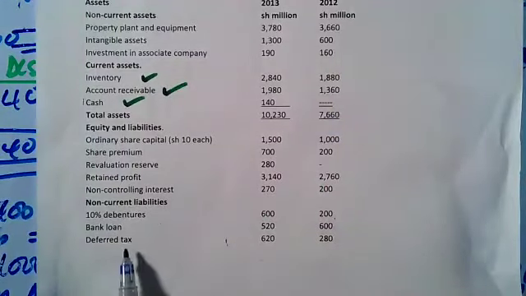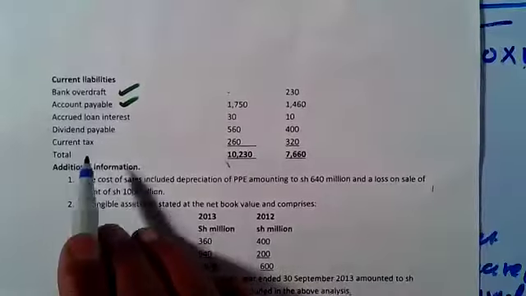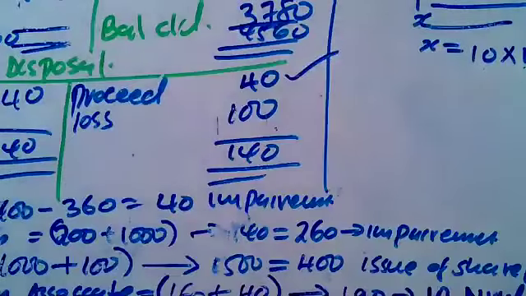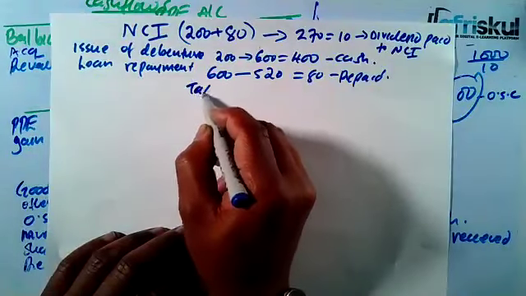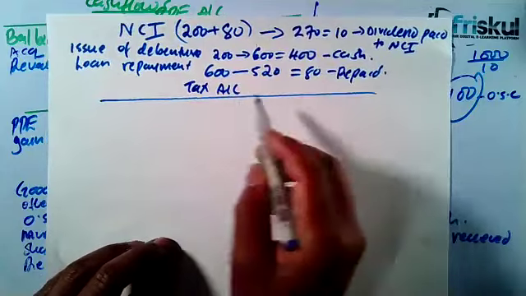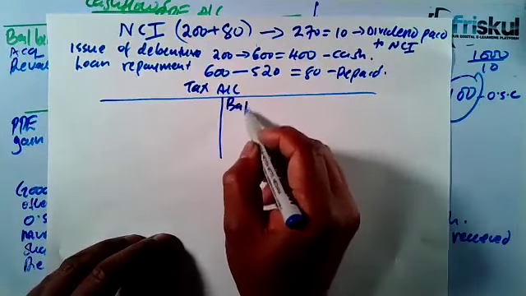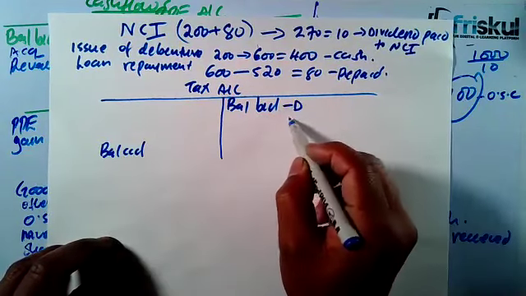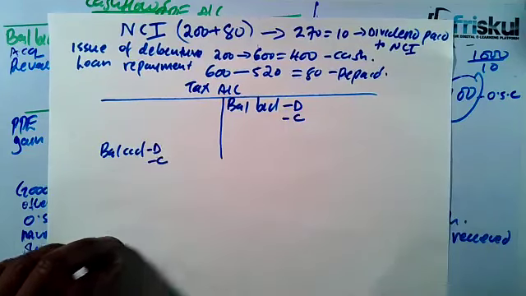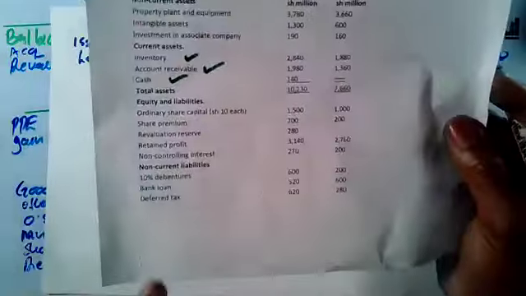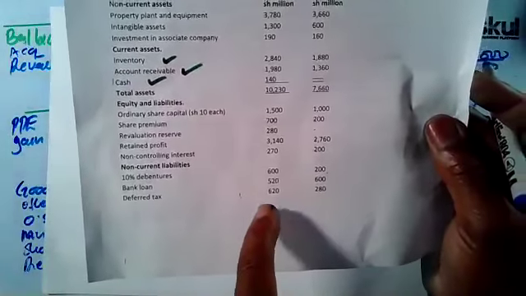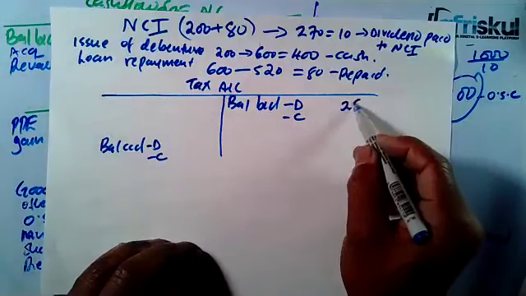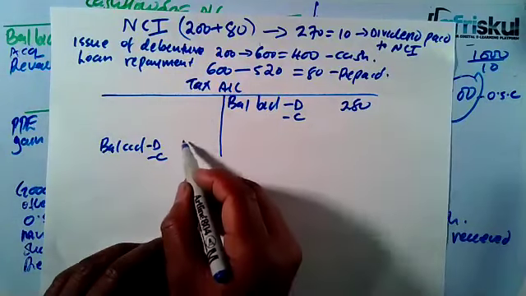Now let's go to deferred tax. For deferred tax, we have deferred tax here and we have the current tax. Both are tax. You can just open an account. Let me show you how to combine the two. We open the tax account. The two, they are liability. So you start with the balance brought down, balance carried down. We have both the deferred and the current. Like here for the deferred tax, the balance brought down is 280, the carried down is 620.